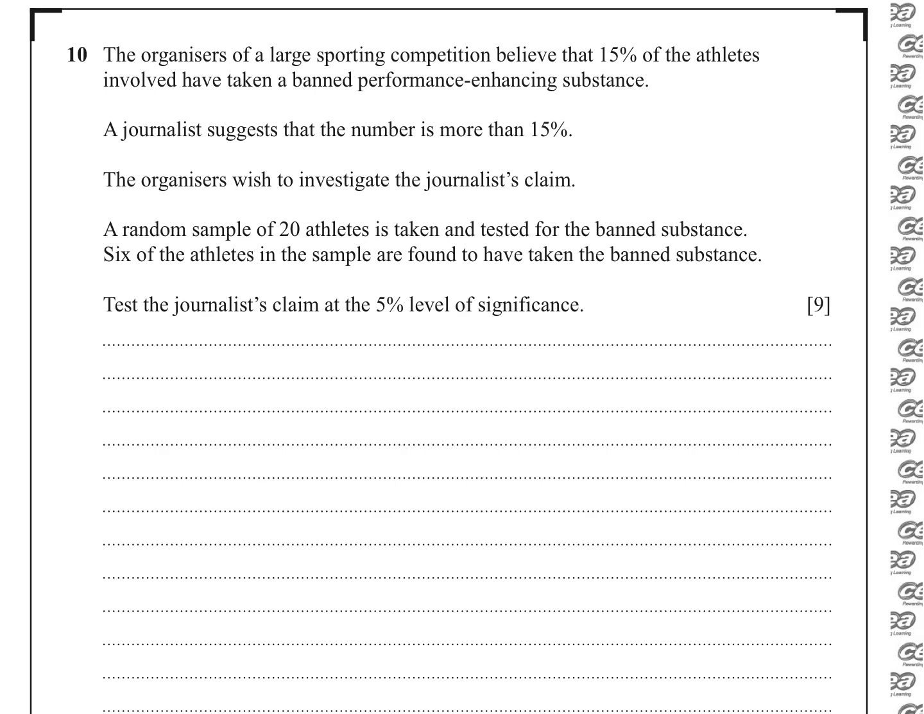Question 10. The organisers of a large sporting competition believe that 15% of the athletes involved have taken a banned performance-enhancing substance. A journalist suggests that the number is more than 15%. The organisers wish to investigate the journalist's claim. A random sample of 20 athletes is taken and tested for the banned substance. 6 of the athletes in the sample are found to have taken the banned substance. Test the journalist's claim at the 5% level of significance.